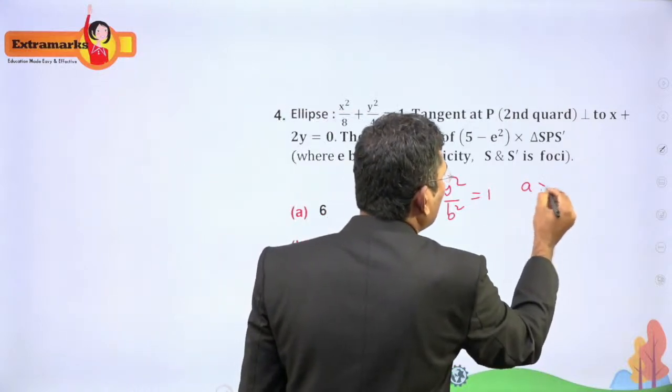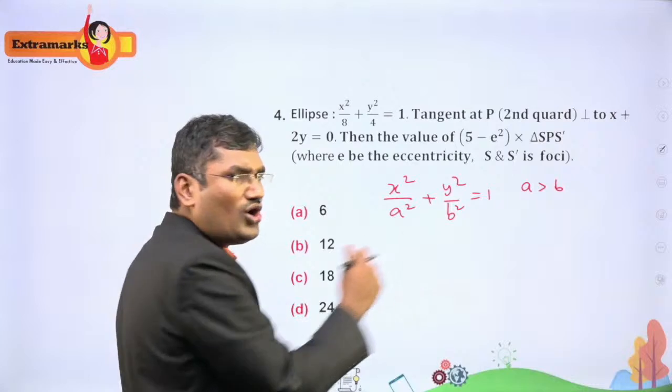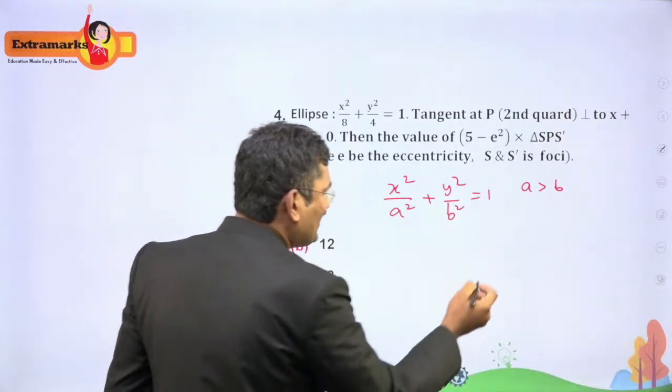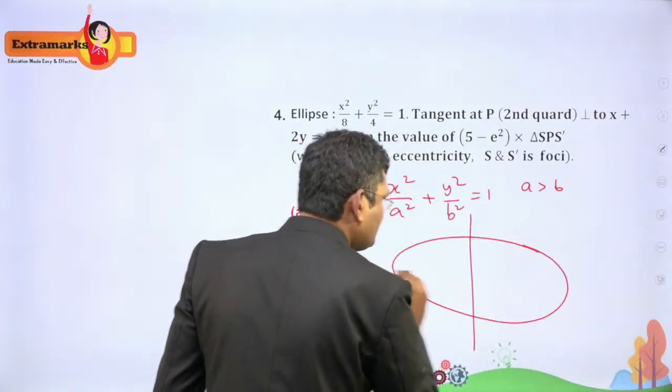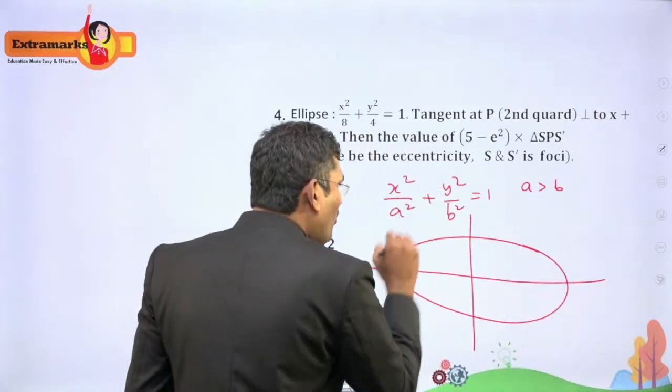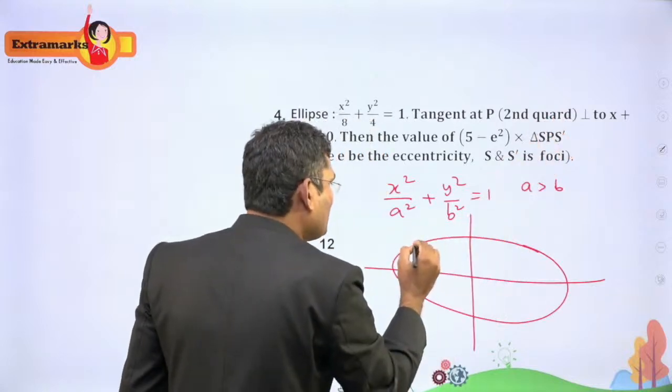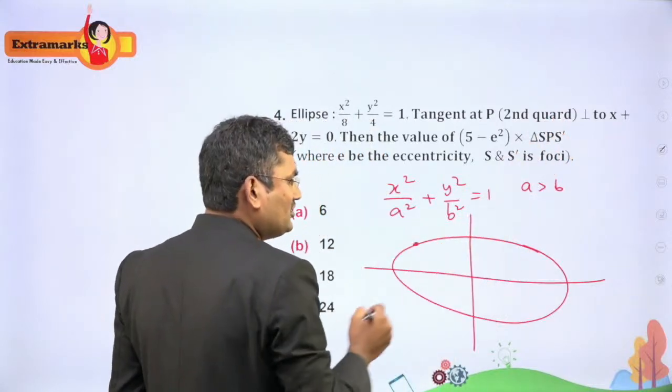So whenever a is greater than b, the ellipse is a horizontal ellipse. So the ellipse will be like this. Now the point they have given lies in the second quadrant.